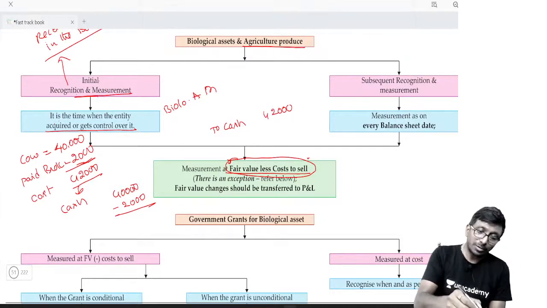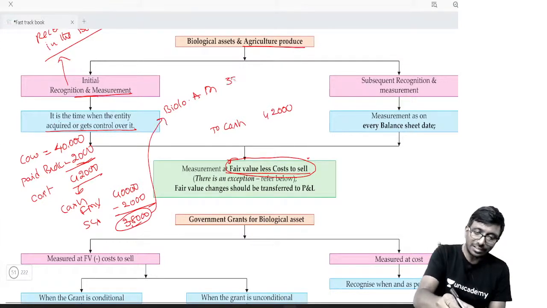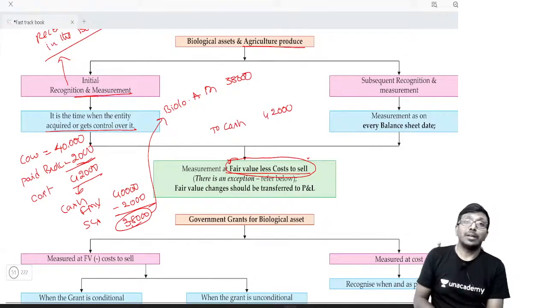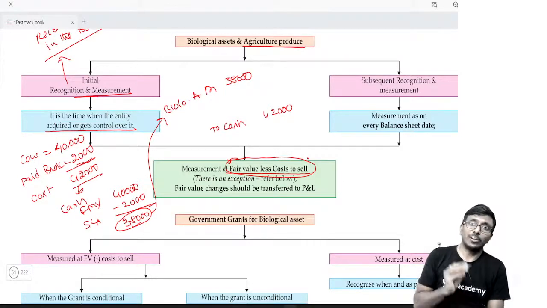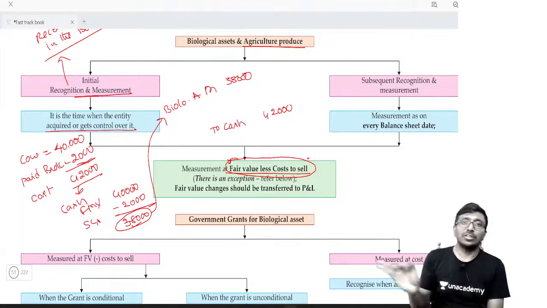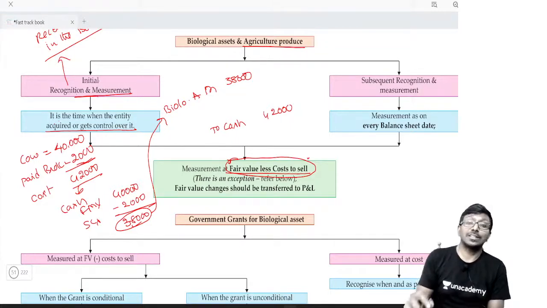That means fair market value is equal to 40,000, selling cost is equal to 2,000, that is equal to 38,000. This cow should be recognized at 38,000 rupees, my dear friend, but not at 42,000. 42,000 is called a cost, but we are supposed to take the biological asset at fair market value minus selling cost.